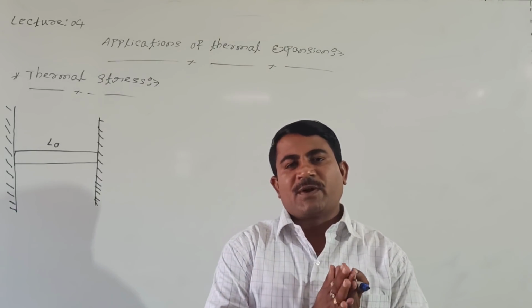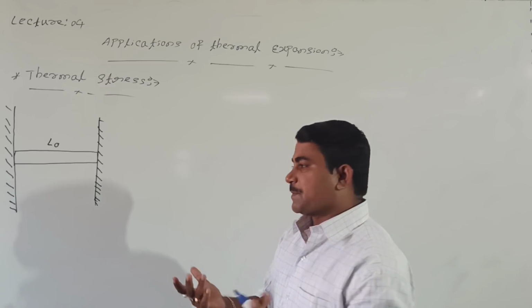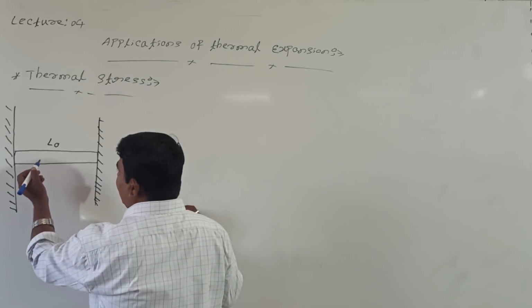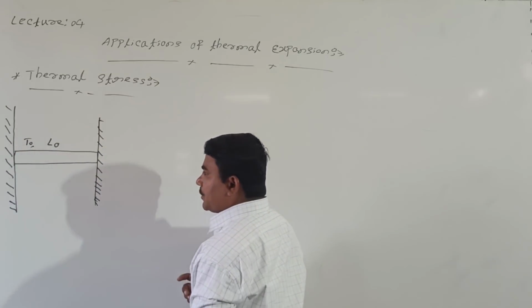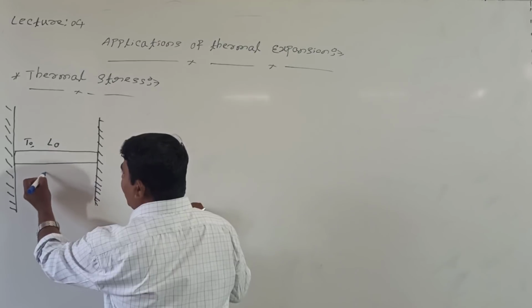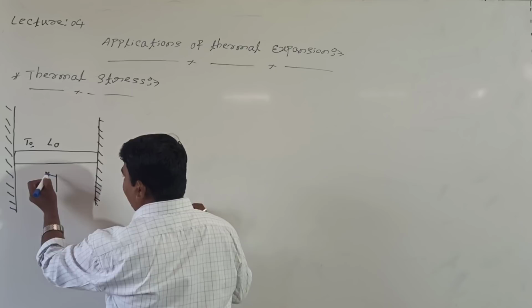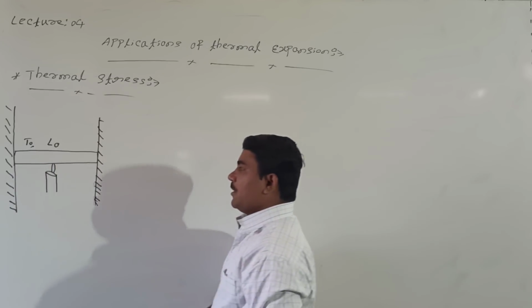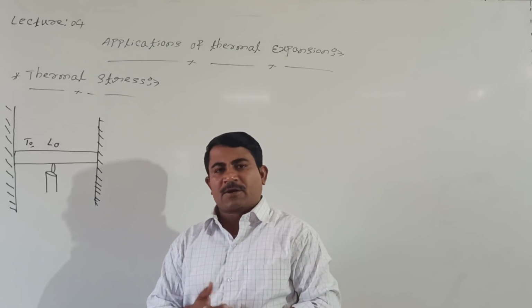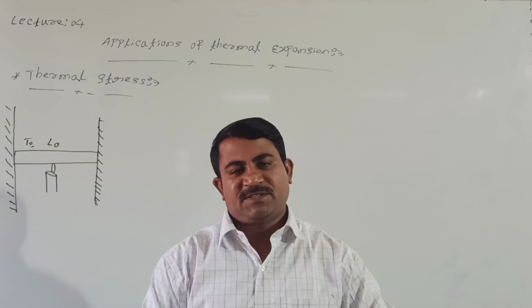Now students, what happened here? When heat is provided to the metal rod, what happens? Look at me. T0 is the initial temperature, L0 is the original length. I want to provide some amount of heat here. This is the heat source. When heat is provided to the metal rod, the length of the metal rod actually increases.